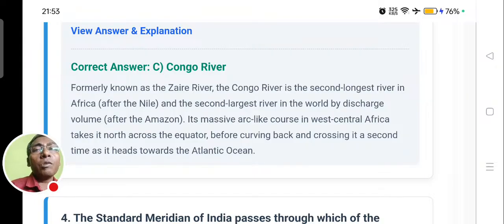Okay, the largest river, and it also says that by volume it is the second largest river. The massive arc-like course in West Central Africa takes it north across the equator before curving back, crossing the equator again. So in a zigzag form it crosses the equator twice. So the question was, which river crosses the equator twice during its course? The option is Congo River, right?